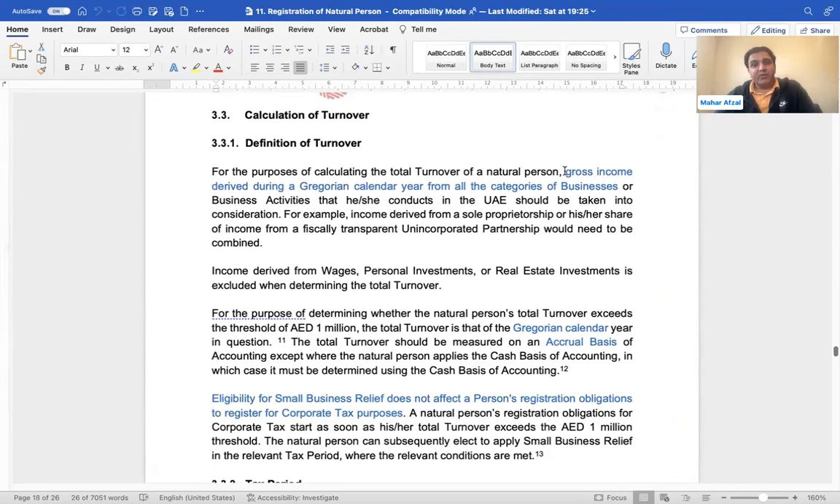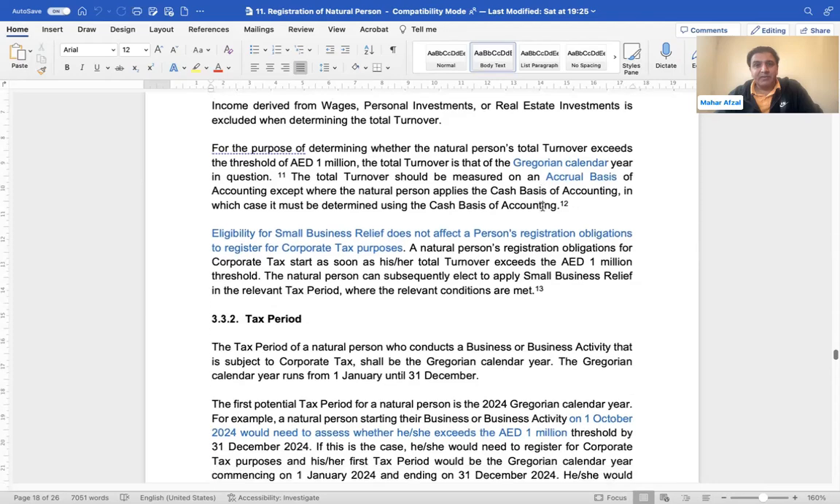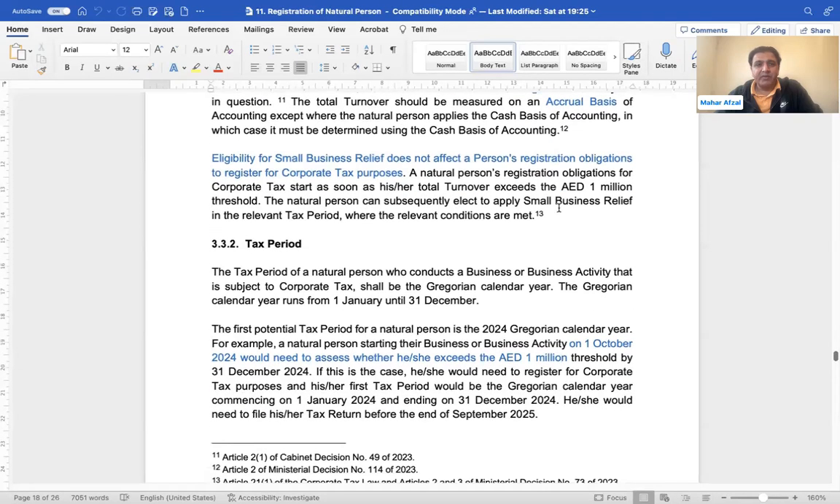Definition of turnover, we already discussed: gross turnover without deducting any cost in a Gregorian calendar year. Accrual basis; the cash basis we will discuss as well. Eligibility for small business relief doesn't affect a natural person not liable to register. They need to get themselves registered.